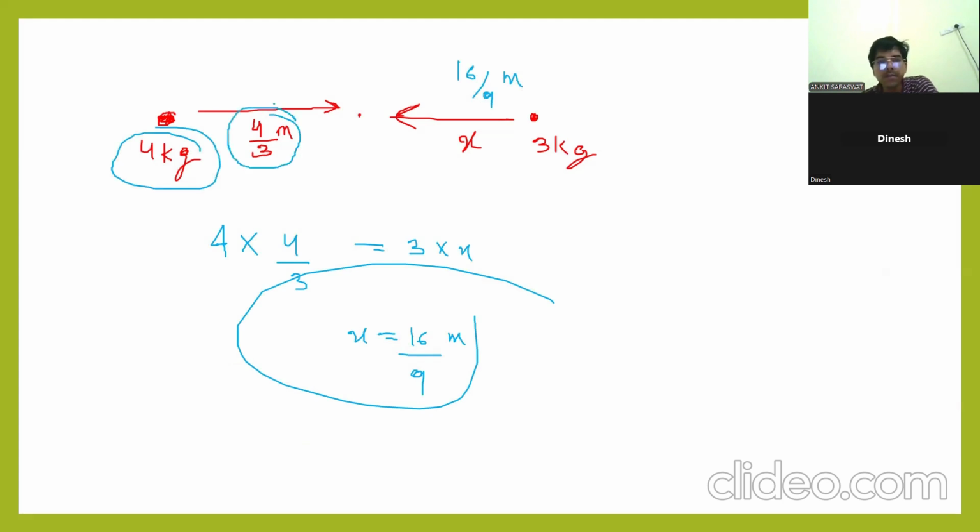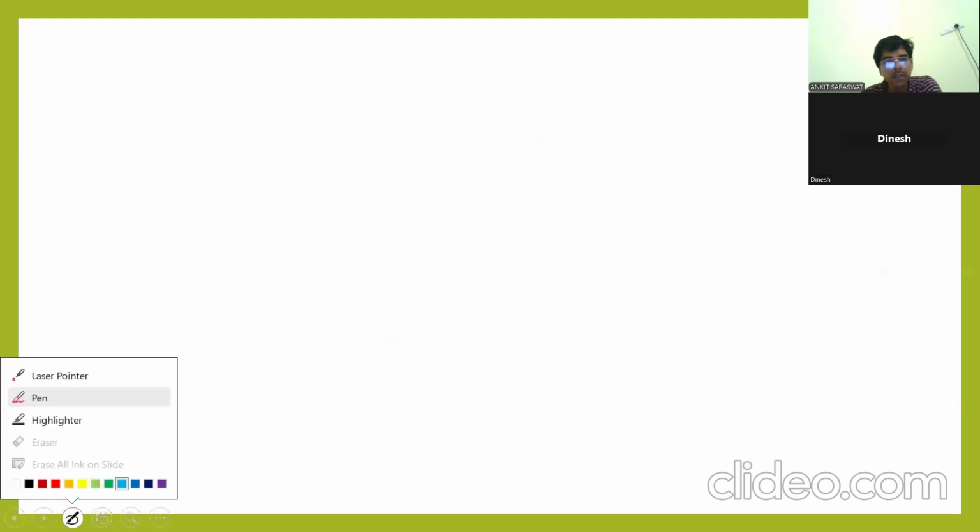Now the next concept is velocity of center of mass. In this chapter, mainly you will do numericals, nothing else. If I ask, RCM is the position vector of the center of mass. What is that?